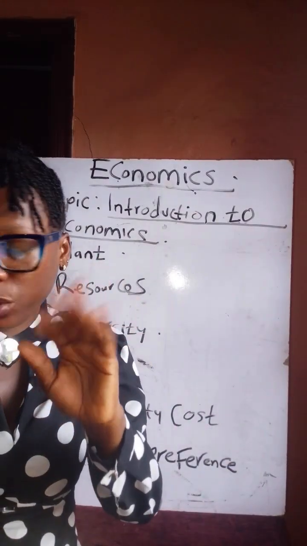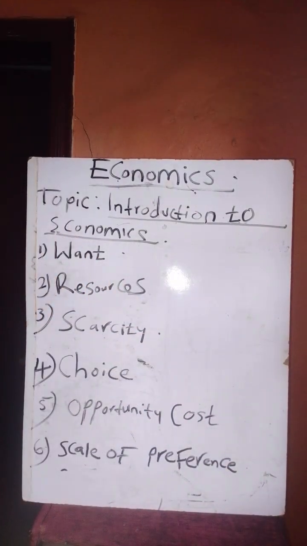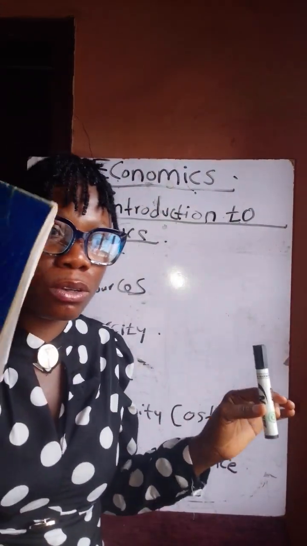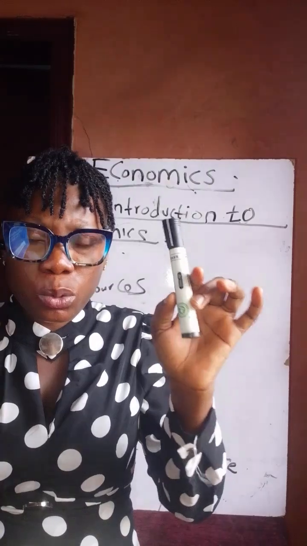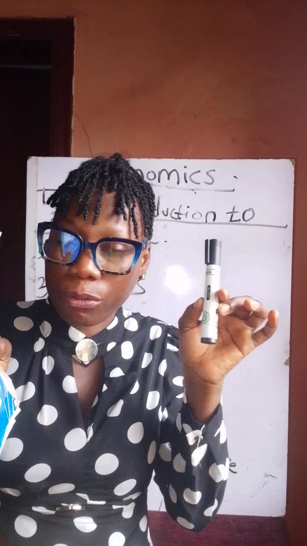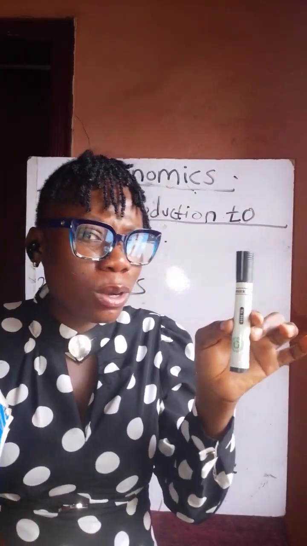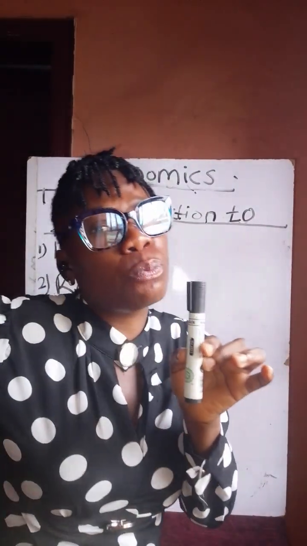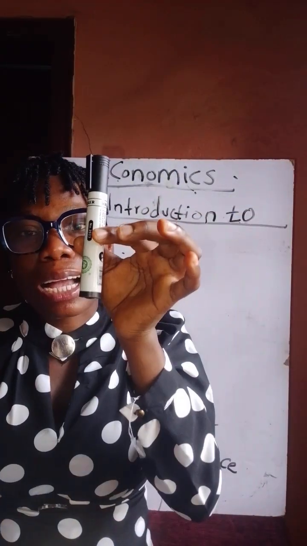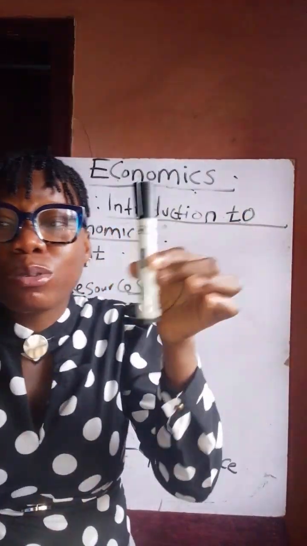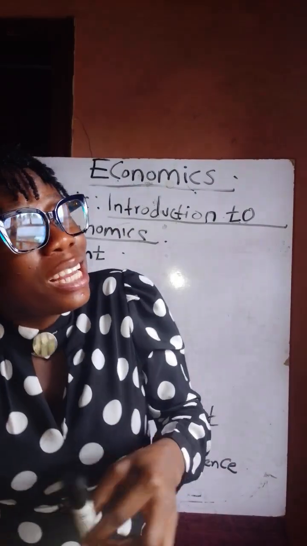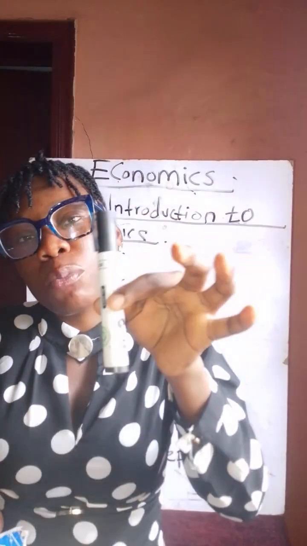For example, we have to do it in a practical way. This is a marker and this is a book. These two things are very important to me, but I have to choose one and let go of one. If I decide to choose the book, that means my opportunity cost is this marker, the one you forgo, the one you sacrifice, the one that you did not choose.